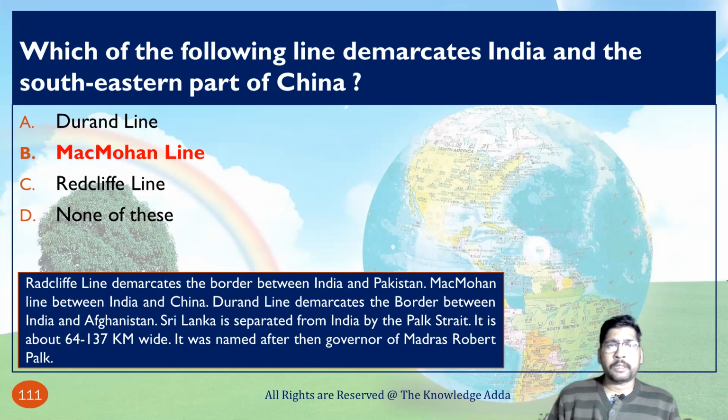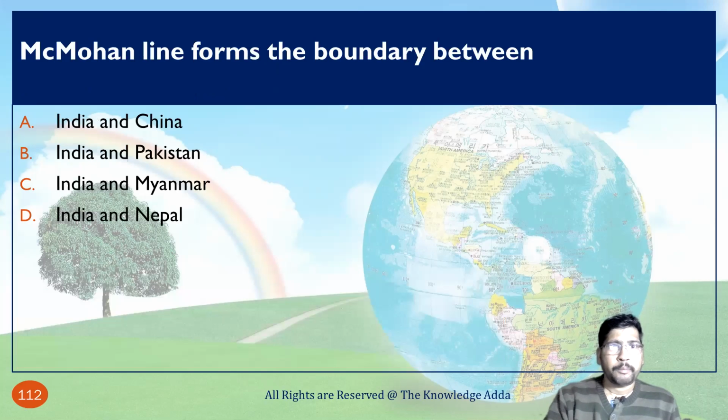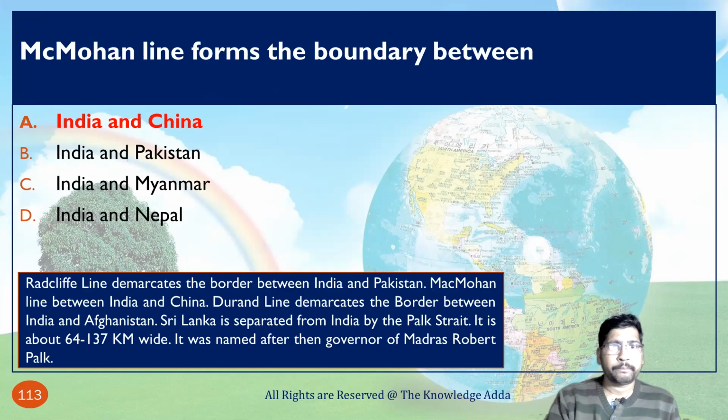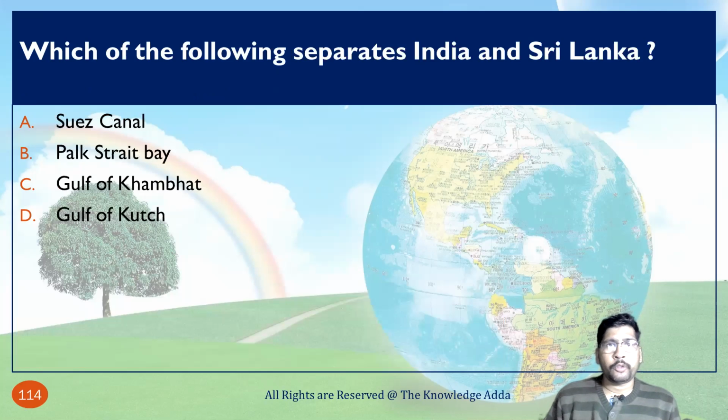Sri Lanka is separated from India by the Palk Strait, which is about 64 to 137 kilometers wide. It was named after the governor of Madras, Robert Palk. The McMahon Line formed the boundary between India and China. Which of the following separates India and Sri Lanka? Basically, India and Sri Lanka are separated by the Palk Strait.